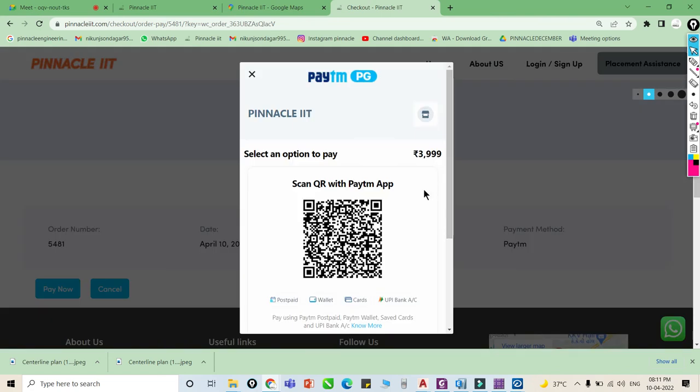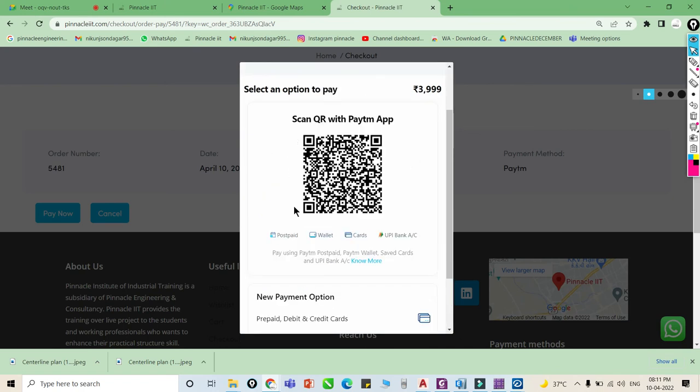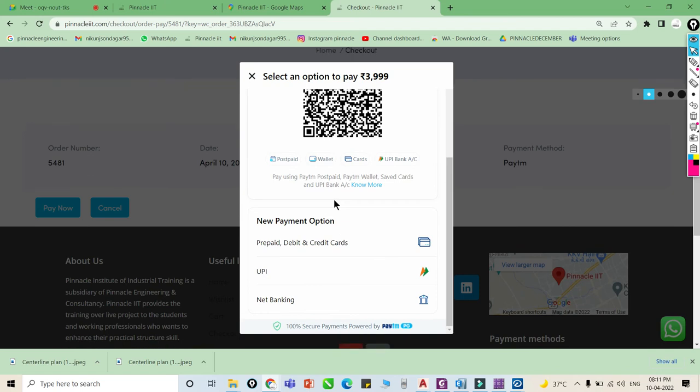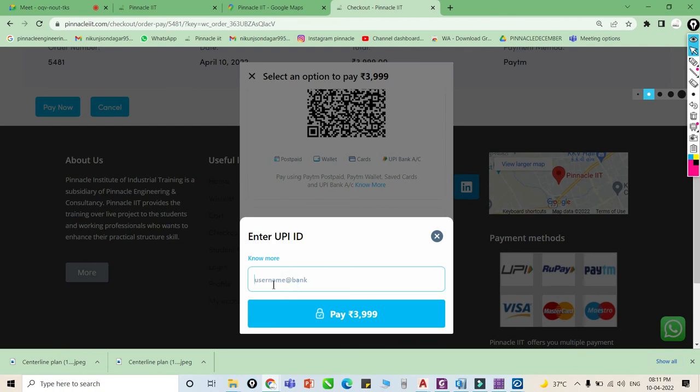Okay, so for this payment try to use UPI, because there is a 100% payment success ratio. Okay, so use this UPI for this payment. Just click on UPI and input your UPI and check in Google Pay, PhonePe. Okay, so these are the steps that you have to follow for this intensive. Once you do, you will receive an email where you can join our WhatsApp group directly. Okay, and there is an invoice also, so don't worry about it.